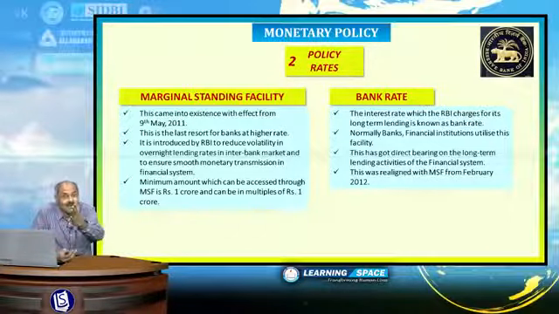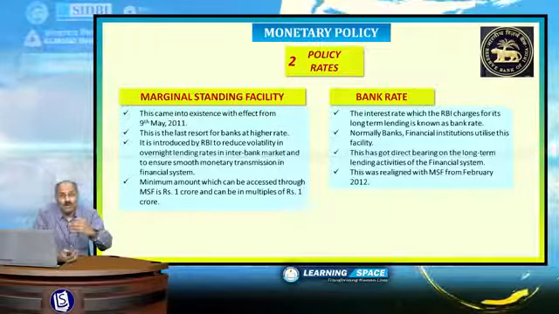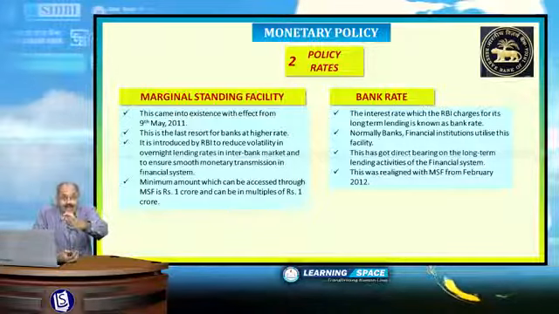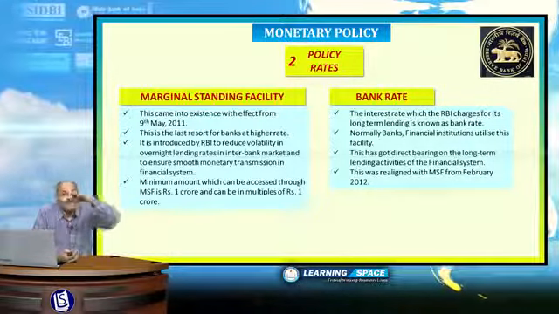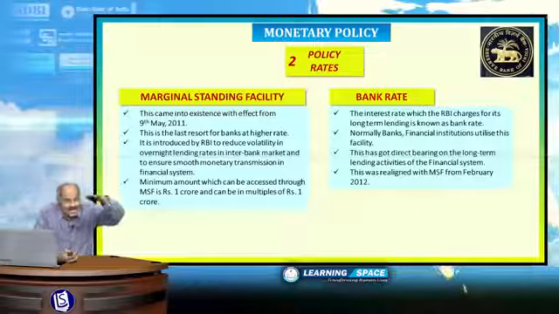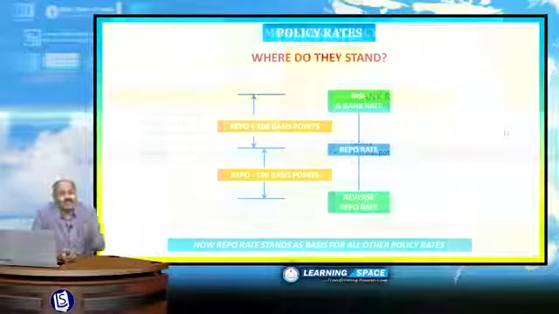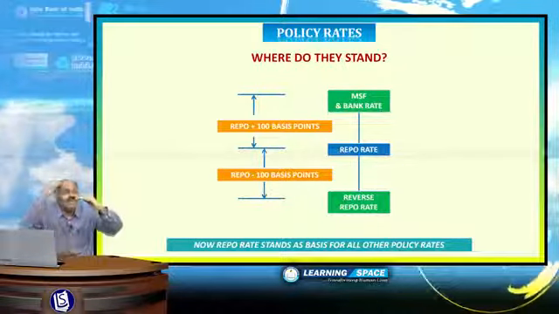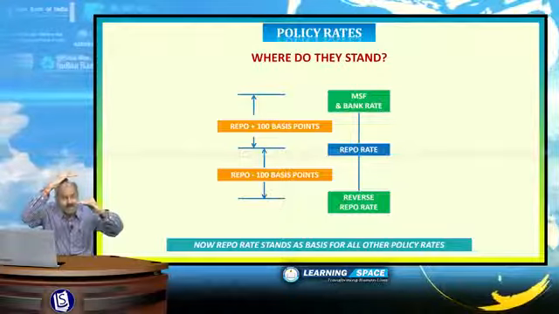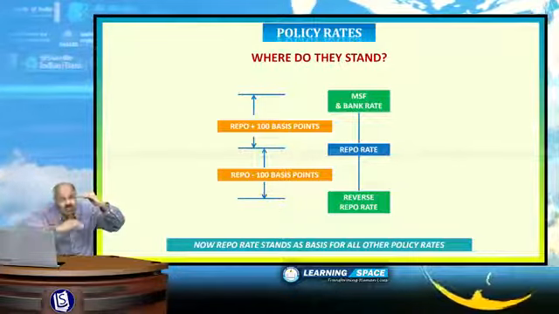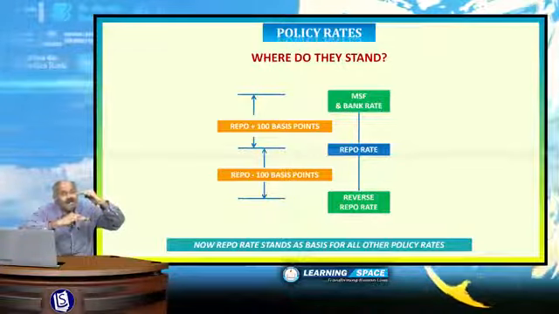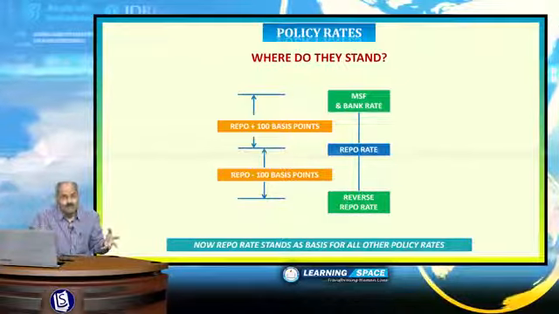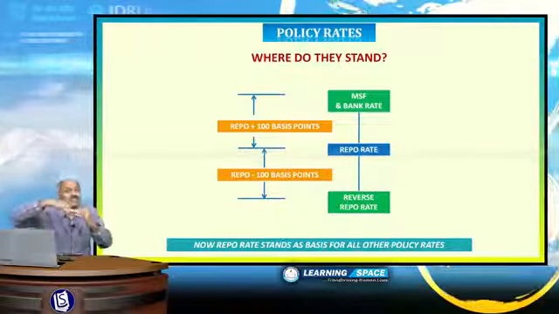Look at the bank rate when financial institutions are borrowing for long duration from Reserve Bank of India, that is bank rate. The interest rates for bank rate and marginal standing facility are the same, right? If you look into this, it will be clearly evident to you the rates of MSF and bank rate are higher by 100 basis points in comparison to repo rate, and interest rates for reverse repo rate are lesser by 100 basis points, right?